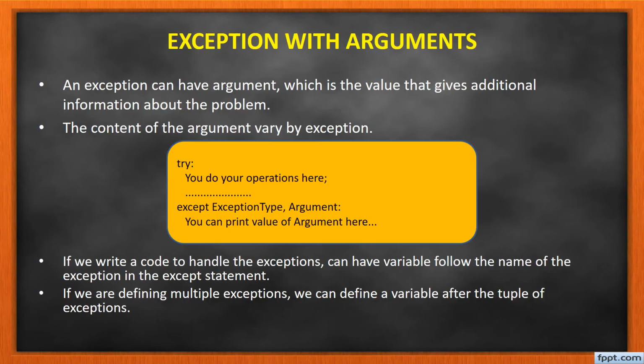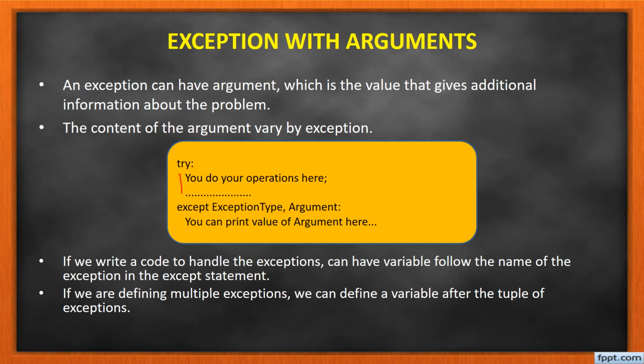The next one is exceptions with arguments. Here an exception can have an argument, which is a value that gives additional information about the problem. The content of an argument may vary by the exception. So this is the syntax for exceptions with an argument.